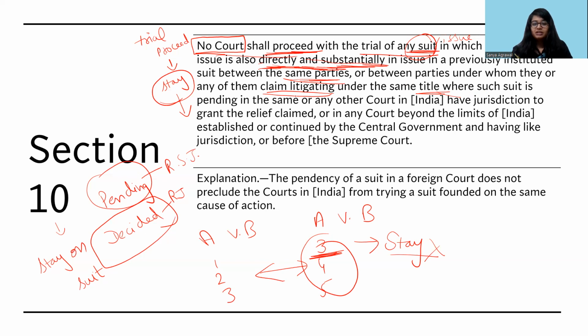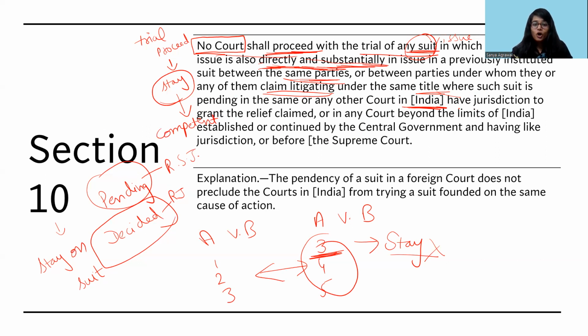Where such suit is pending in the same or any other court in India. Here the restriction has been put about a court either way which is in India, which has the jurisdiction to grant relief. Again, jurisdiction to grant relief means the court should be competent. So any case which is pending in an Indian court which is competent to decide, if some similar case with the same matter is filed in some another court within India, again having the competency, then Section 10 will be applicable.